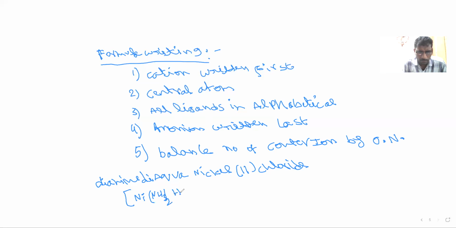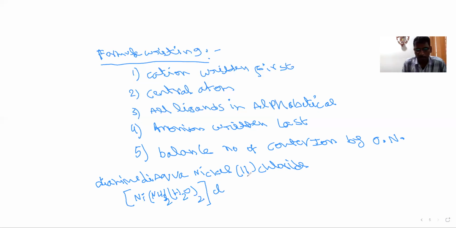Also next one, aqua. Aqua means H2O. This is also twice, so the ligands are also completed. Close this square bracket. Finally, we write the anion. Here the anion is chloride, so chloride means Cl. But here only chloride is given. Whether it is dichloride or trichloride, we don't know. So its number we have to balance by using the oxidation number.